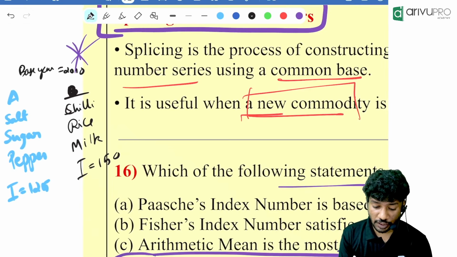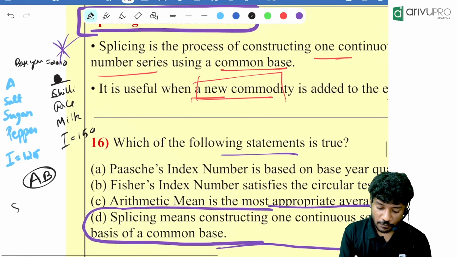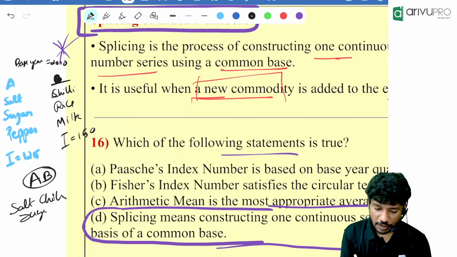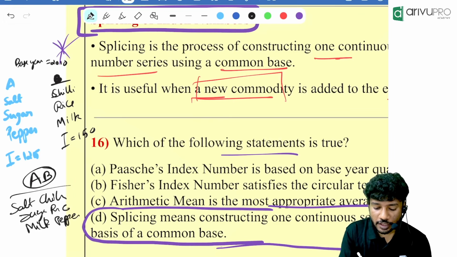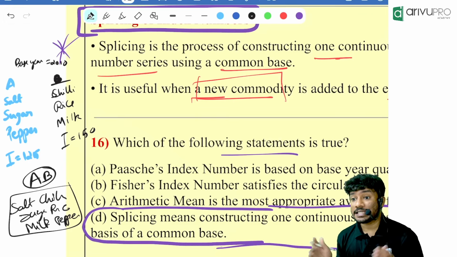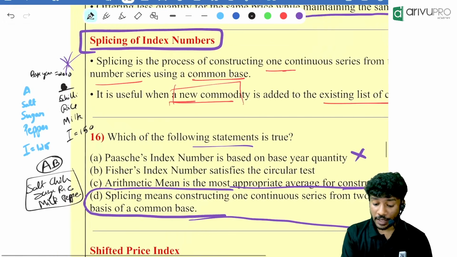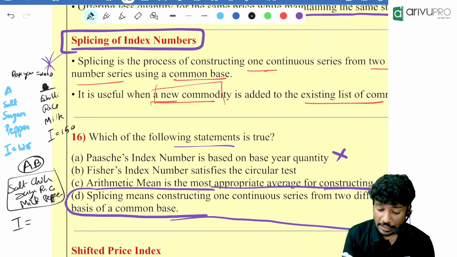Now we need to create a new index combining everyone together, called AB, which contains salt, chili, sugar, rice, milk and pepper. All these are together in a new group, and it will have a new index number, let it be 135.